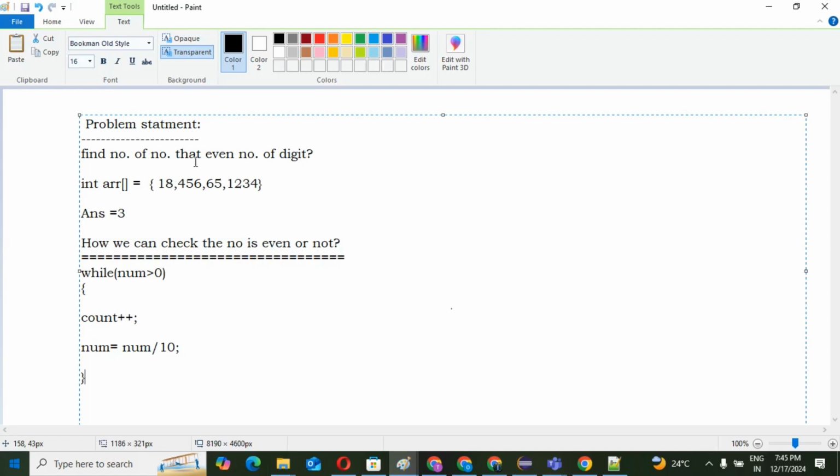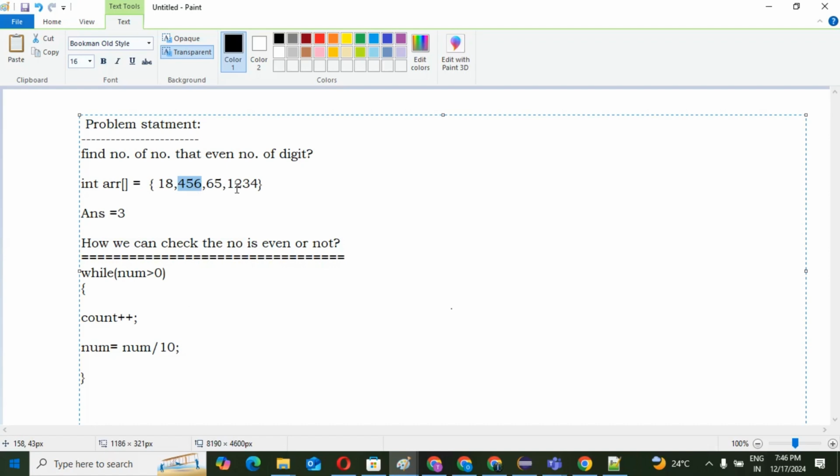If we get 456, initially 456 is greater than 0, yes. 456 by 10 gives 45. Then 45 divided by 10 gives 4. Then 4 divided by 10 gives 0. That means we can understand this is 3 digits, and 3 digits is not an even count. We do the same for every number.